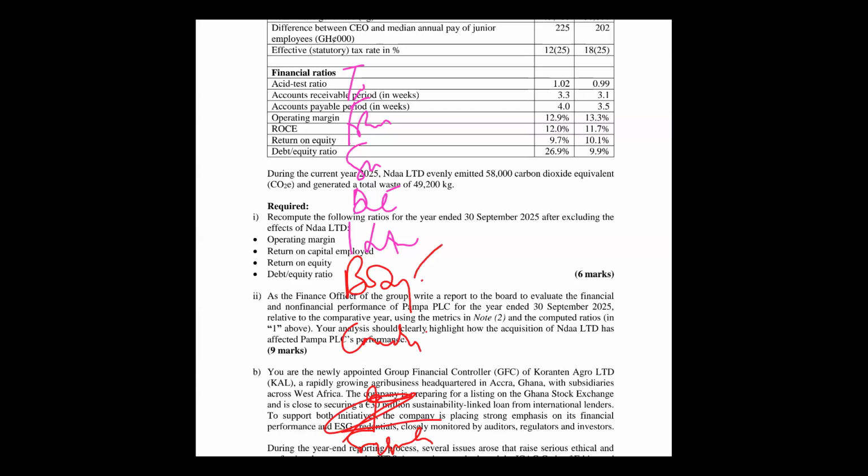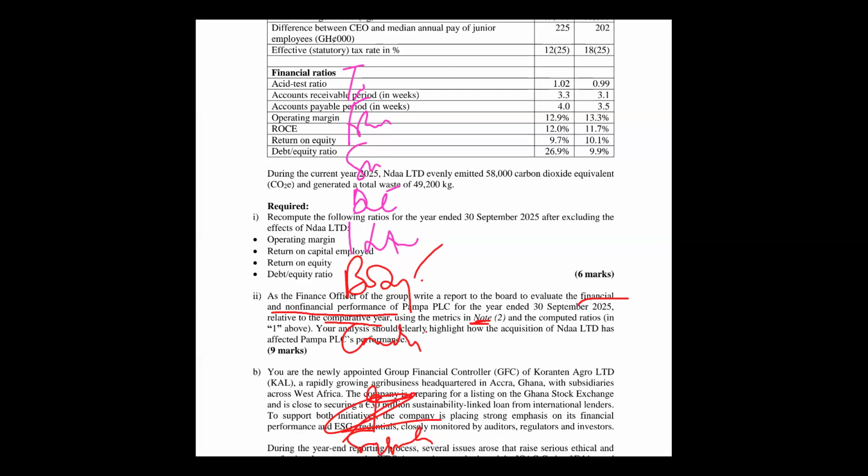When it comes to the body, right? It says, as a financial result, we write a report to the board to evaluate the financial and non-financial performance, so sustainability, meaning sustainability reporting, for the year ended, relative to the comparative year, using the metrics in note 2. Where is note 2? Okay, maybe it's ahead, or is it the previous page. And the computed ratios in I1 above.